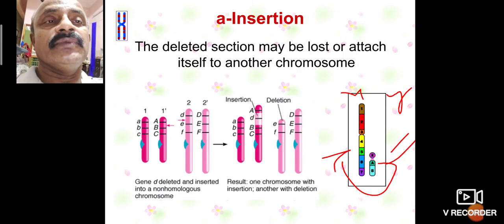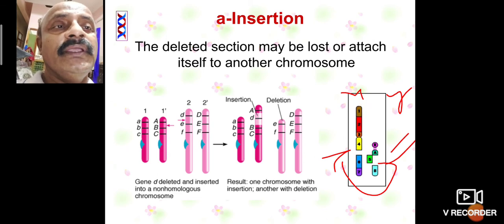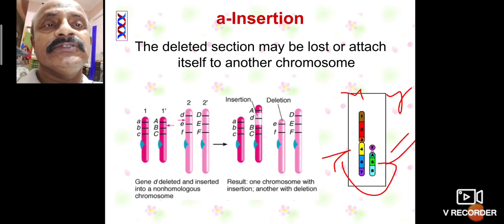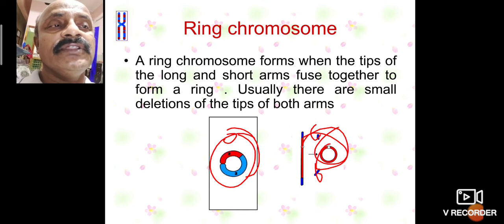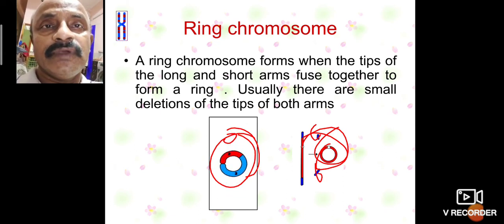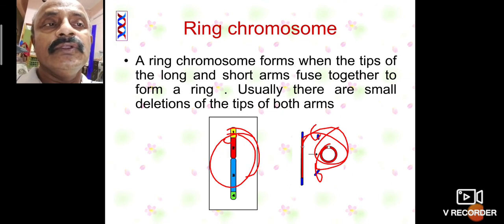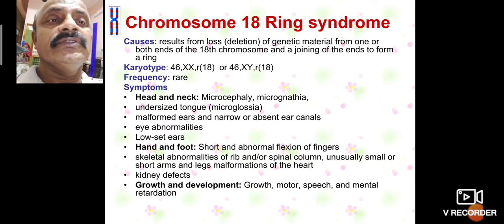That is also one important thing. Here, insertion: the deleted section may be lost or attached itself to another chromosome. Ring formation: ring chromosomes form when the tips of the long and short arms fuse together to form a ring. Usually there is a small deletion of the tips of both arms. So this is also a ring. In chromosome 18, ring syndromes are there.